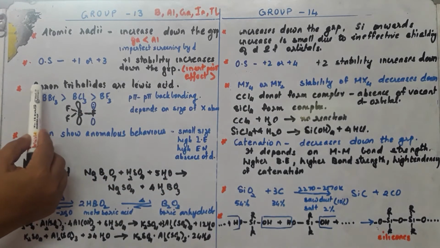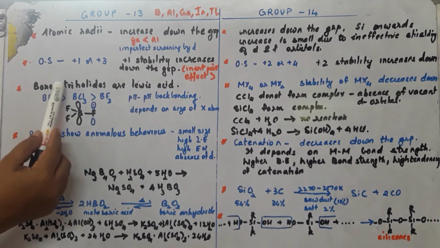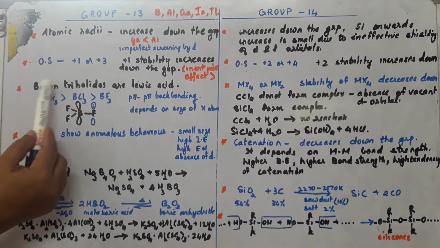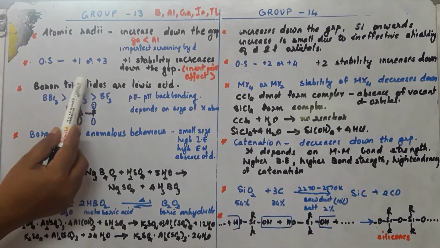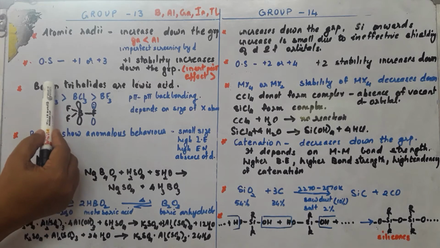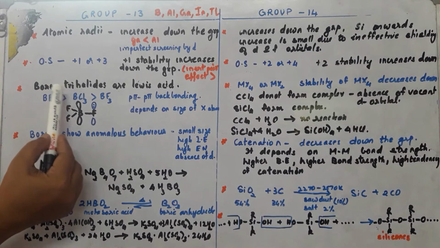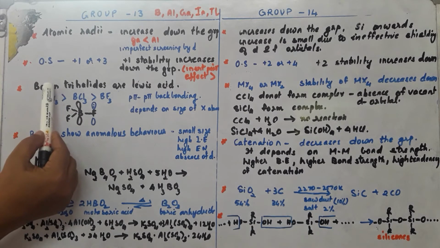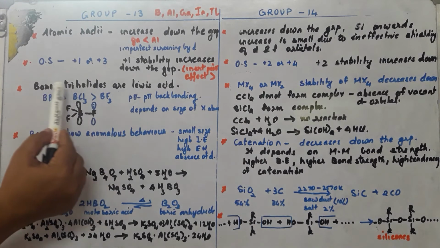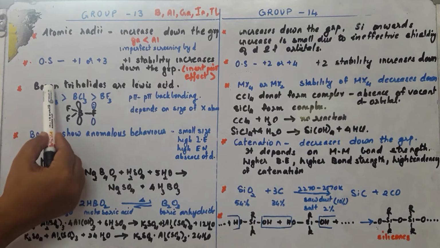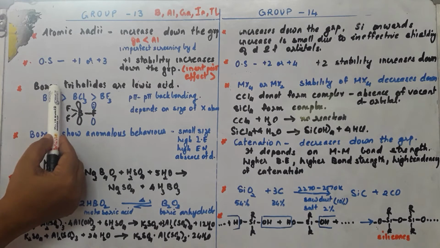Now the third point, boron trihalides. Boron can form trihalides, and boron trihalides are Lewis acids. Why do they behave as Lewis acids? Because boron has only 6 electrons around it. It is electron deficient. Since boron is electron deficient, the compound becomes electron deficient, or it becomes a Lewis acid.